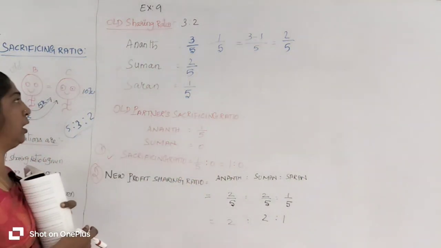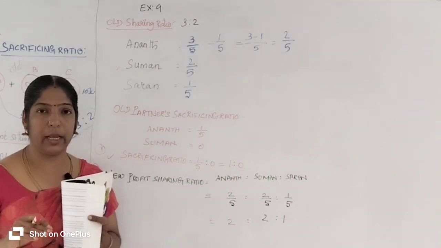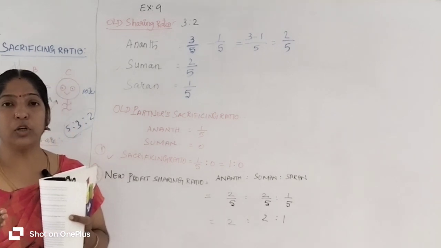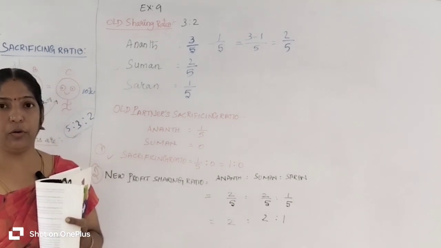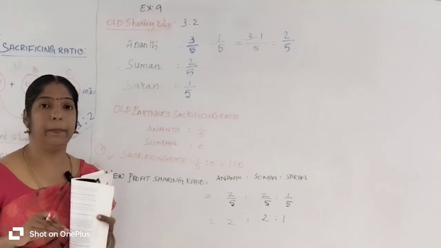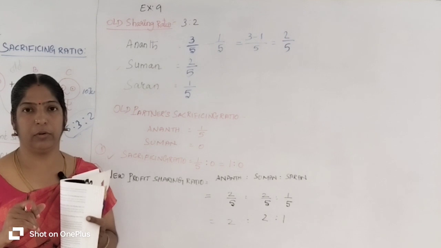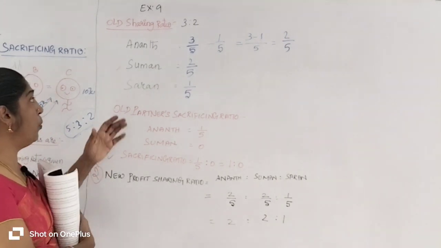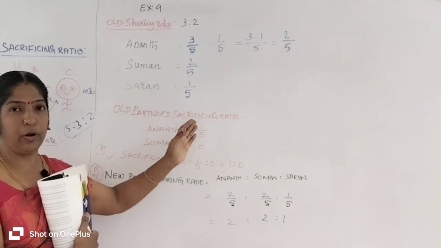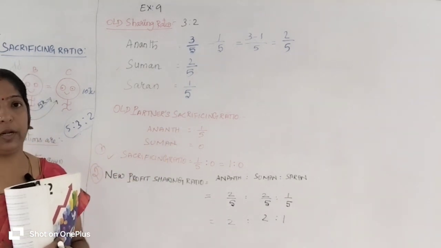Listen here carefully. At the time of admission of a new partner, old partners sacrifice a portion of their share of profit to the new partner only. The new partner will get the share from the profit. If the old partner doesn't sacrifice their share of profit, the new partner doesn't get a share of profit.